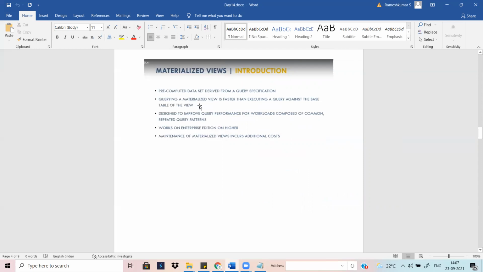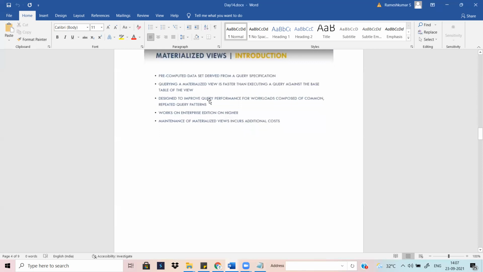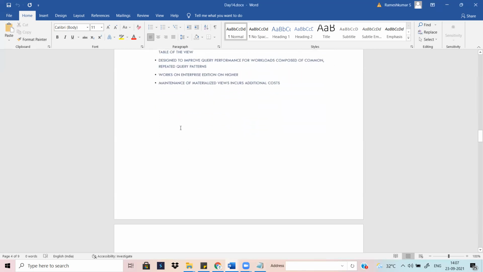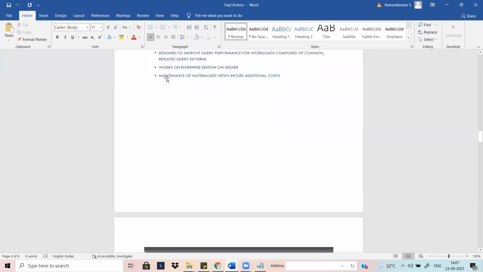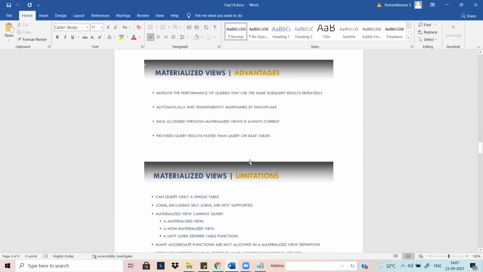So generally, what is the recommendation for the materialized view? If there is a base table, or a common table, from which I need to extract, say, one year of data every time, in this case you can go ahead with the materialized view. It is designed to improve query performance for workloads composed of common, repeated query patterns. So if there are repeated query patterns, you can go ahead with the materialized view. Maintaining a materialized view incurs additional cost. You can leave that. Okay.